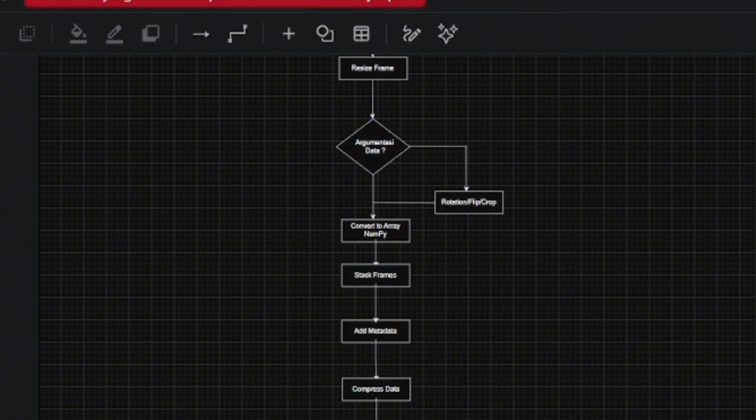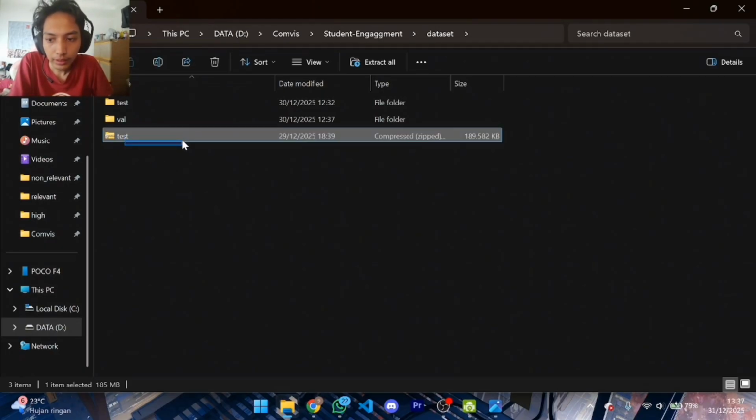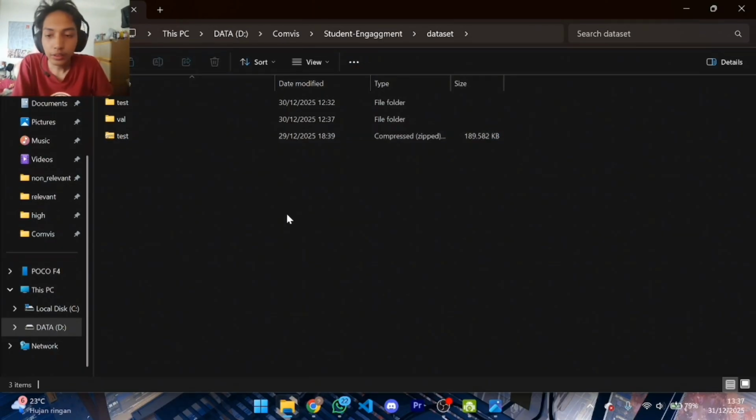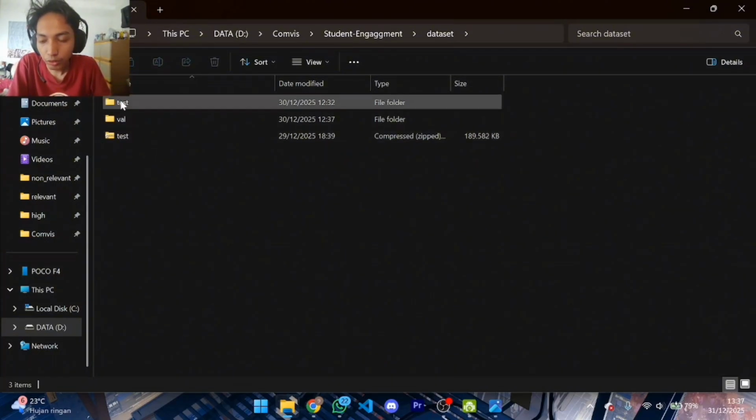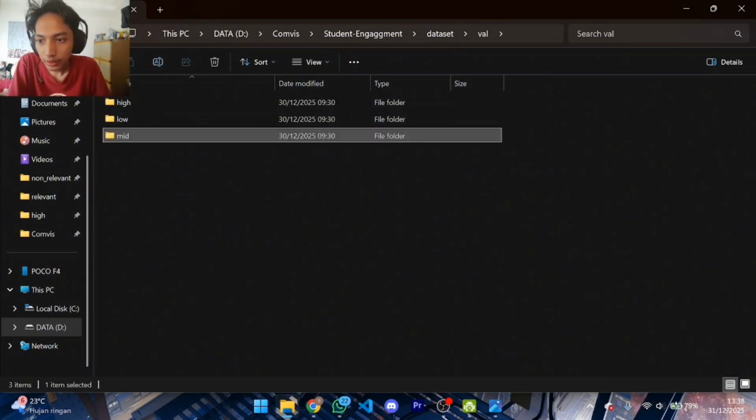We apply uniform frame sampling and save the extracted features into an NPZ file. The format compresses the data efficiently, making it much lighter and significantly speeding up the data loading process during our training phase. In the NPZ, we have two folders, train and test.